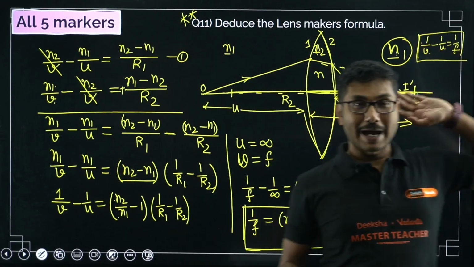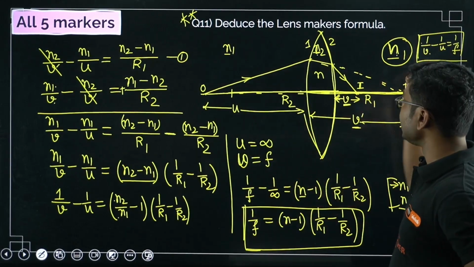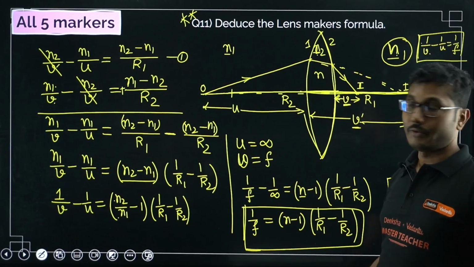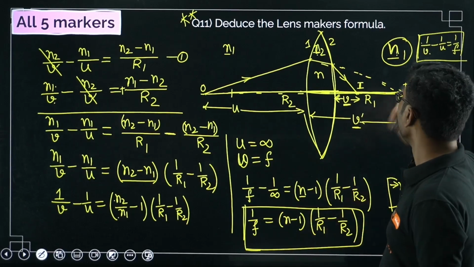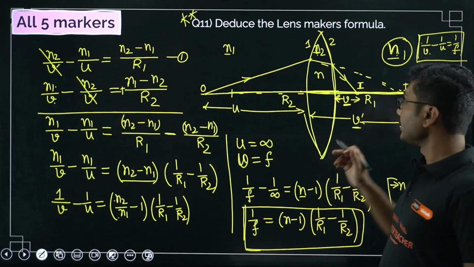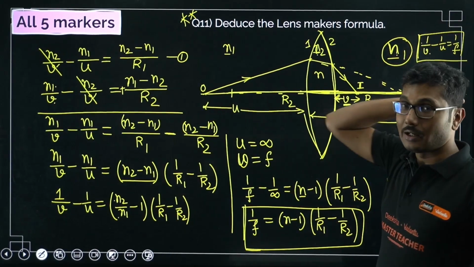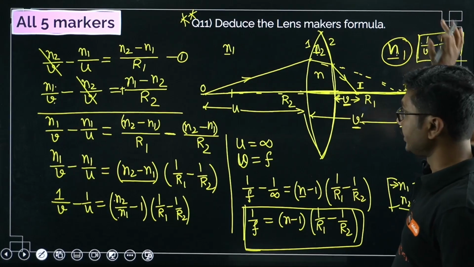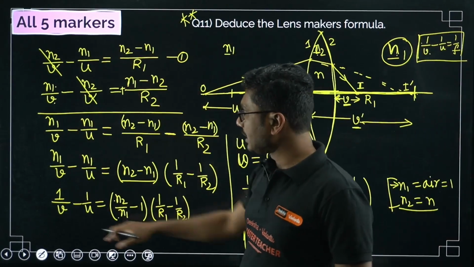This will be in the back of our mind, but we will not use this anywhere in this derivation. From the lens maker's formula, we actually derive this equation. That is why this will only be in the back of our mind, but we will not use it. So this is the derivation.